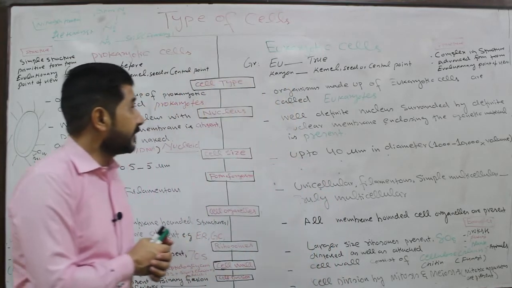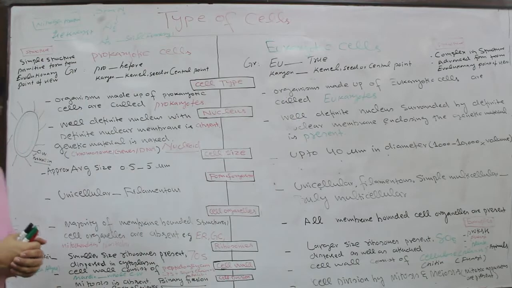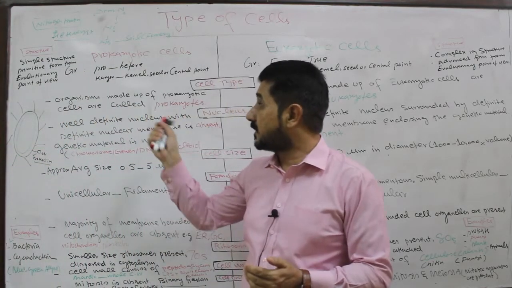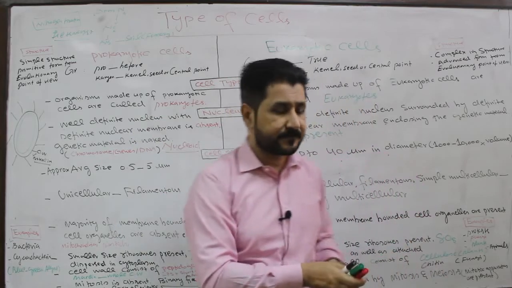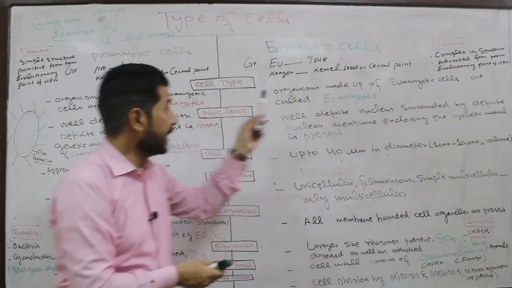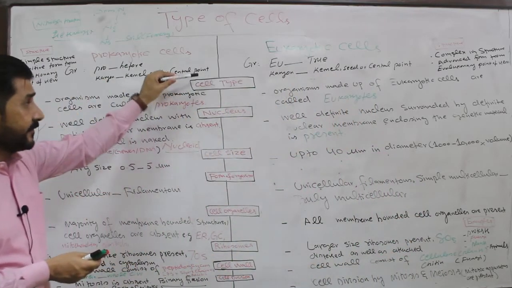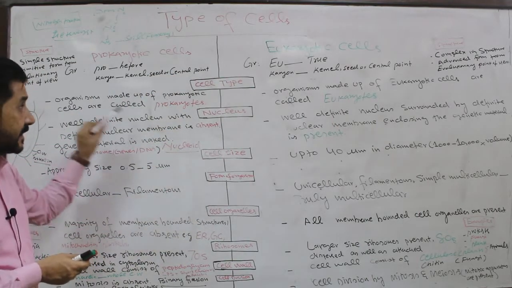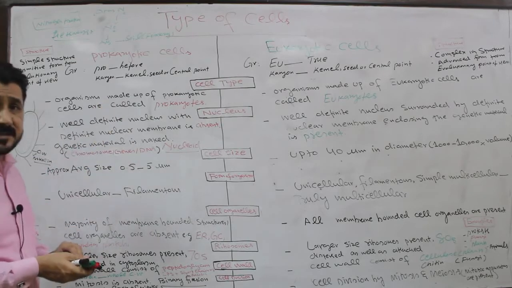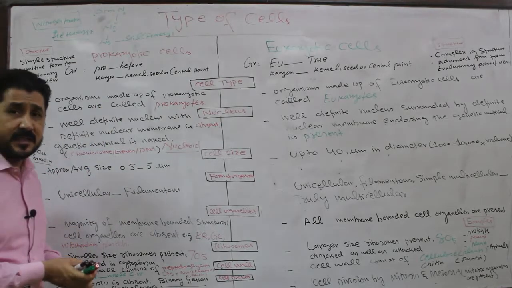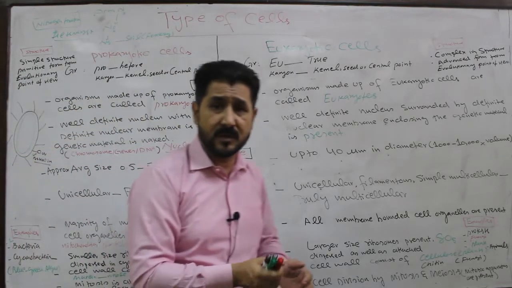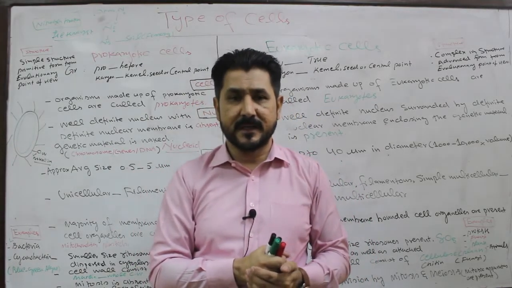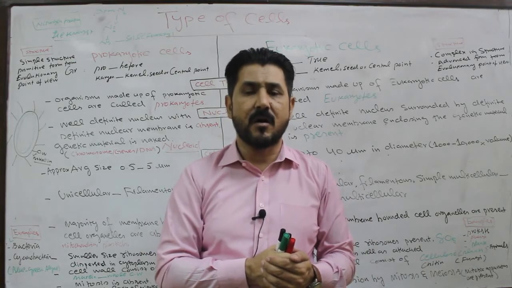So this is all about the types of cells, that is prokaryotic cell and eukaryotic cell, and these are the different characters or features by which these two types of cells differ from each other. I hope you have properly understood today's topic, that is types of cell.